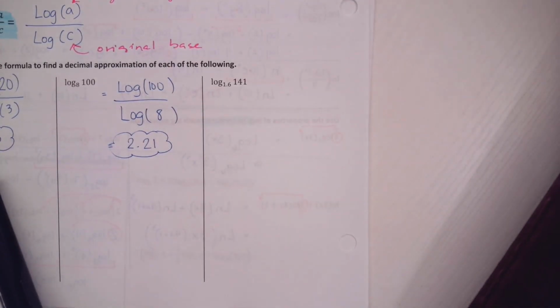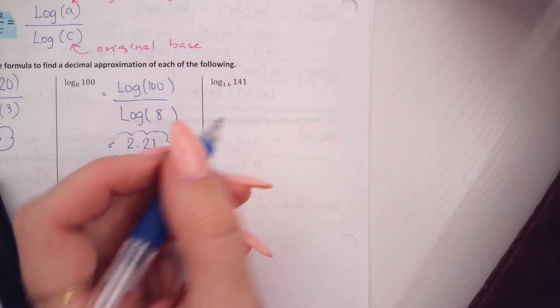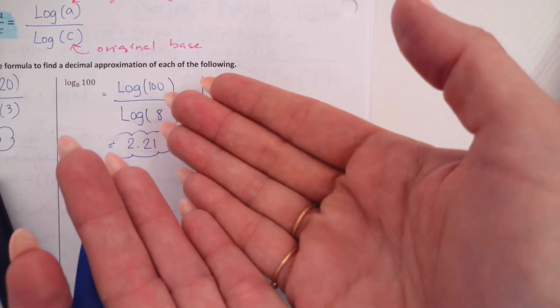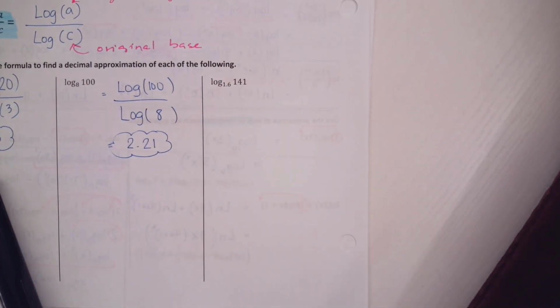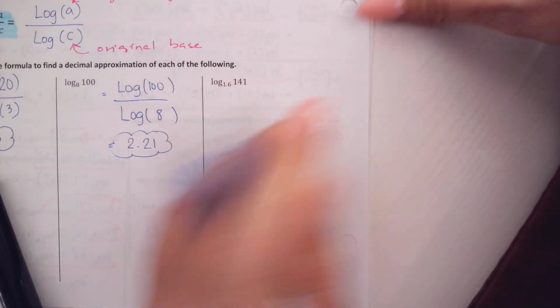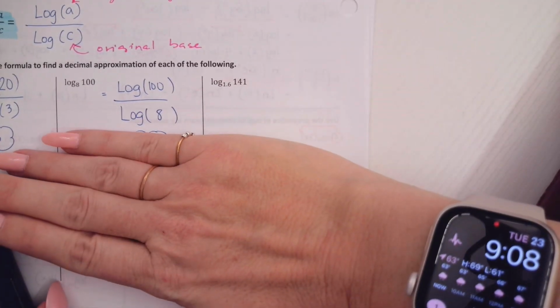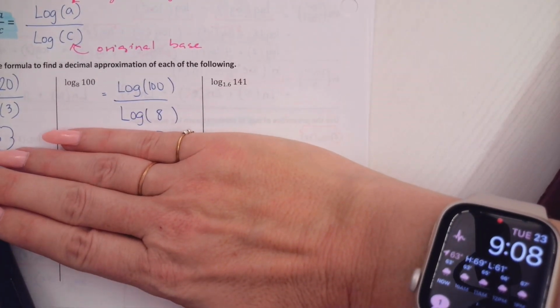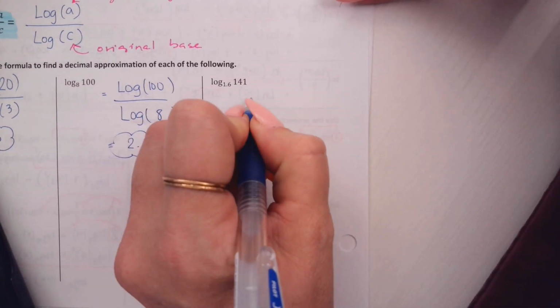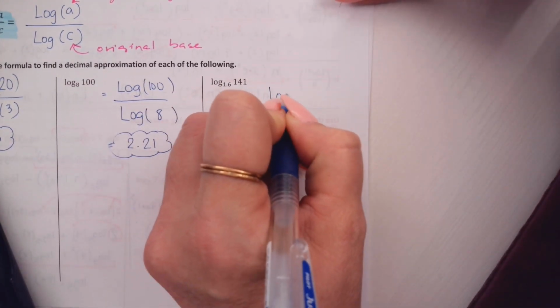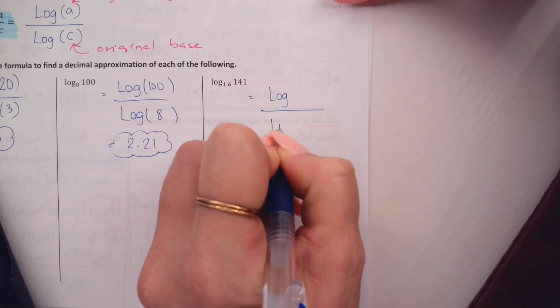No, you don't need to know how to do that. You need to know how to use change of base. Change of base is written like this. That's what's different about it. Technically, you don't even need to know how to do the decimal equivalent. You just need to know how to use change of base.